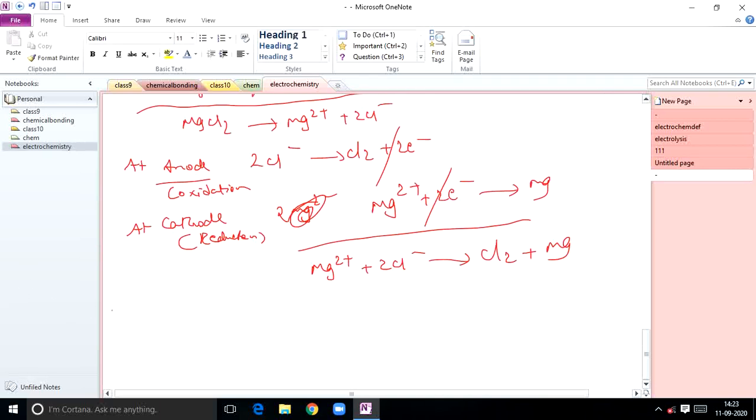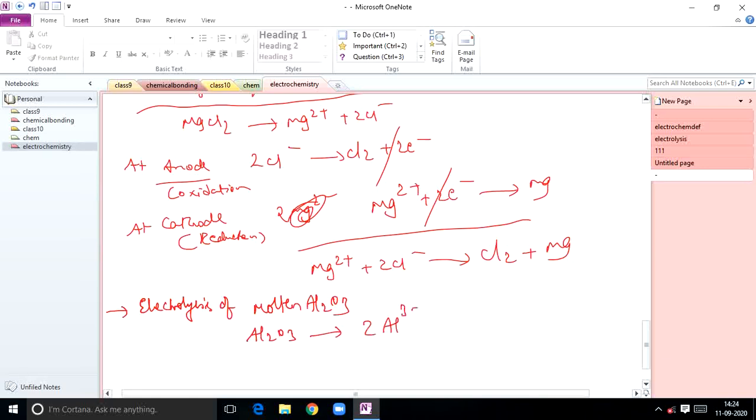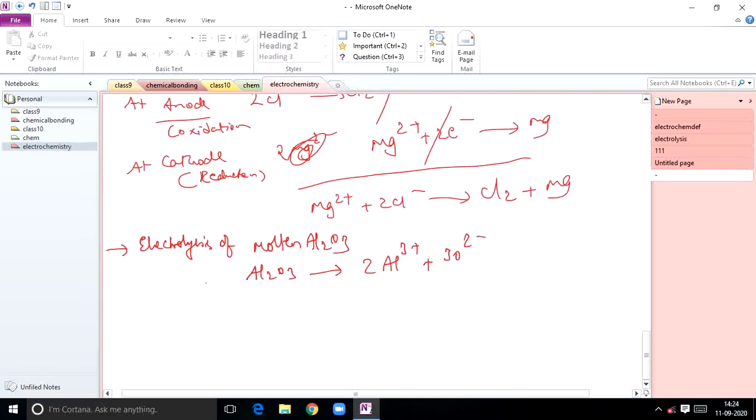So next is electrolysis of, you see we are taking molten conditions, molten Al2O3. You already know Al2O3 splits into 2Al3+ and 3O2- oxide ions, very important for numericals on redox reactions. So again here at the anode what happens, students? Here in molten state, no problem for you, no competition between the ions, oxidation takes place at the anode.